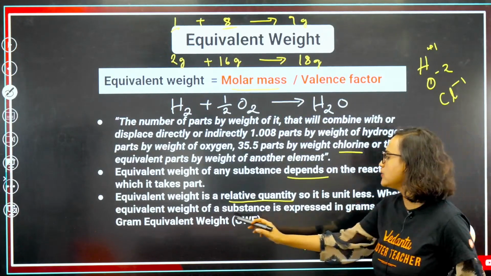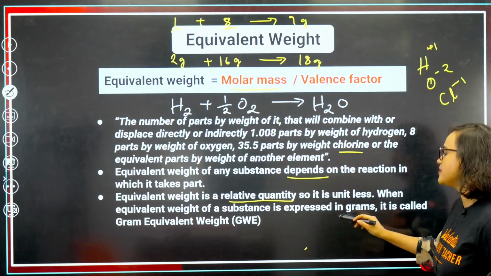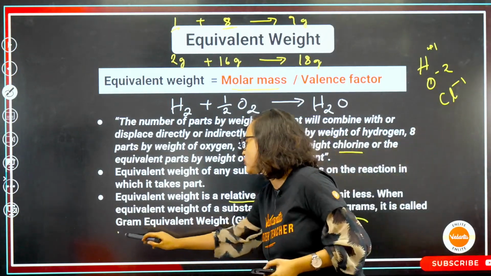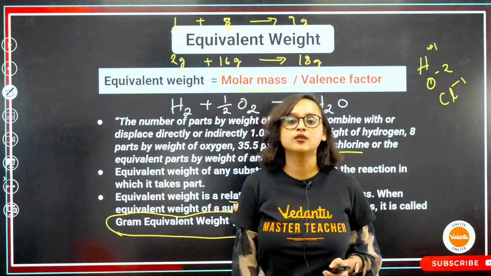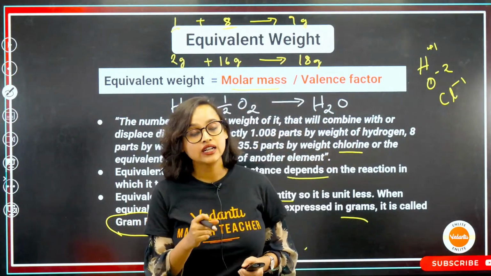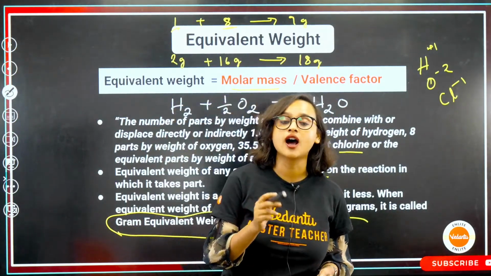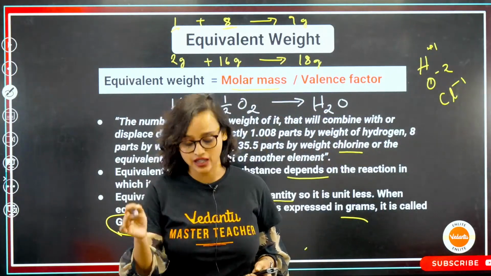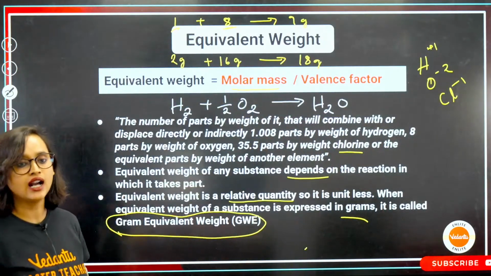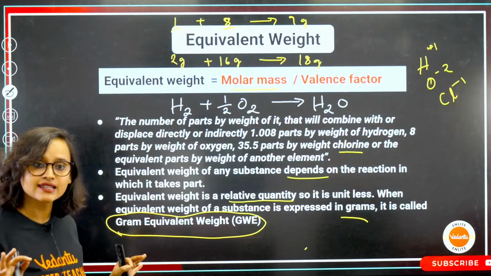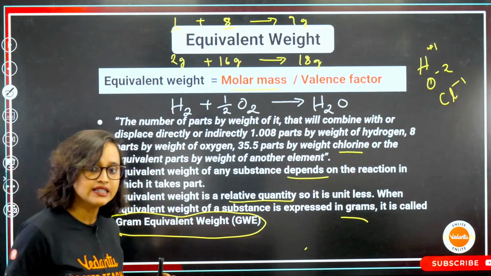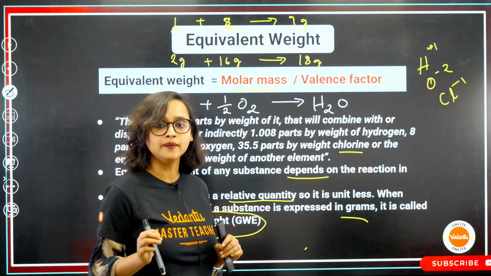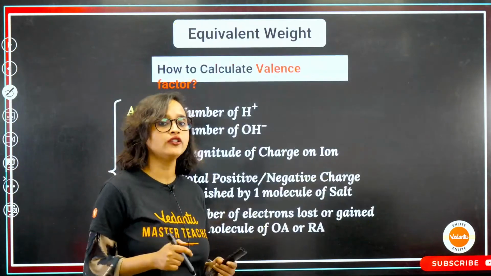When equivalent weight of a substance is expressed in grams, it is also called gram equivalent weight. By any chance, if you see in your question paper that equivalent weight is given in gram, then understand that that's your gram equivalent weight and not just equivalent weight. Is this clear? I hope that this example made it simpler. Did this example make it simpler, guys? Alright, moving on from here then.